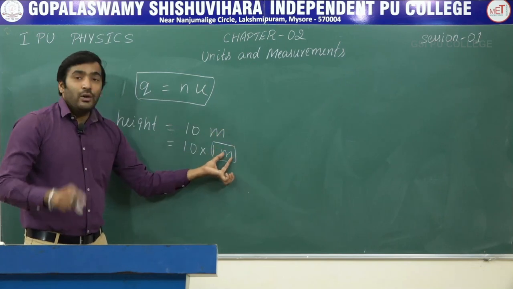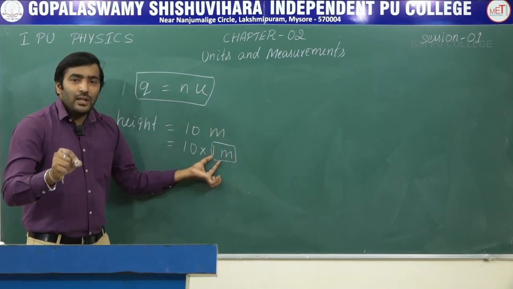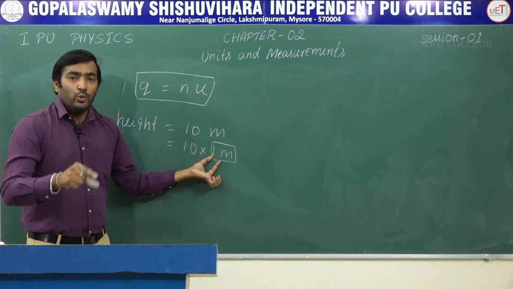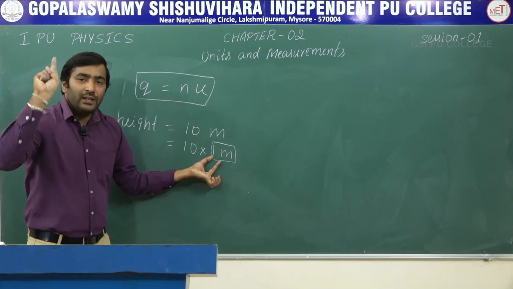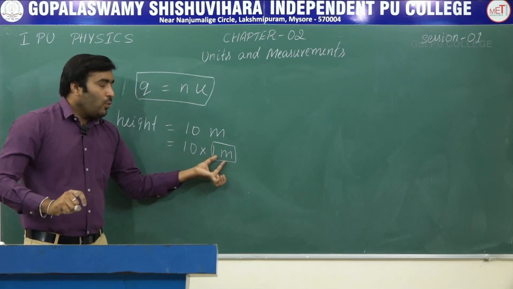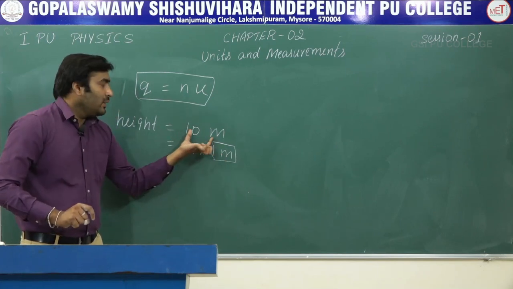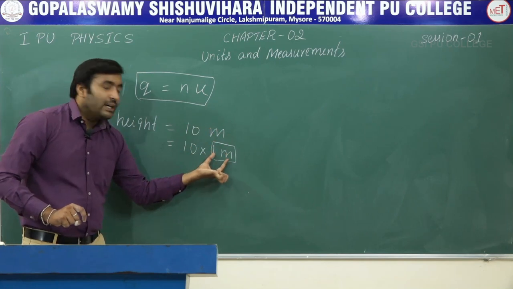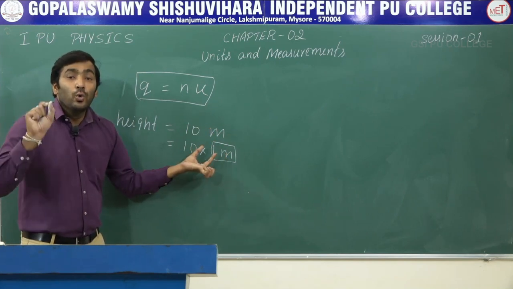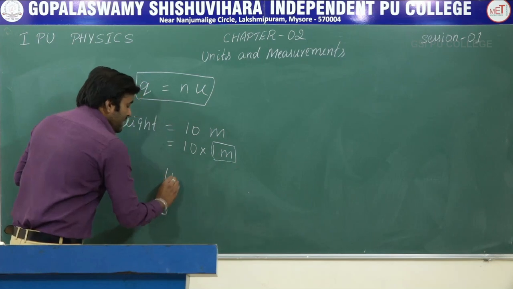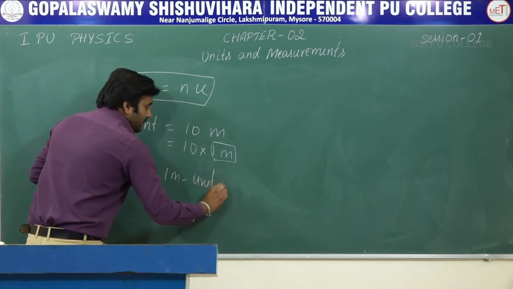So this unity, 1 meter, unit is nothing but 1. You can understand unit. Unit means 1, that is all. So 10 into 1 meter, this 1 meter contained 10 times. That is why the length is 10 meters. So this 1 meter is called a unit of measurement.